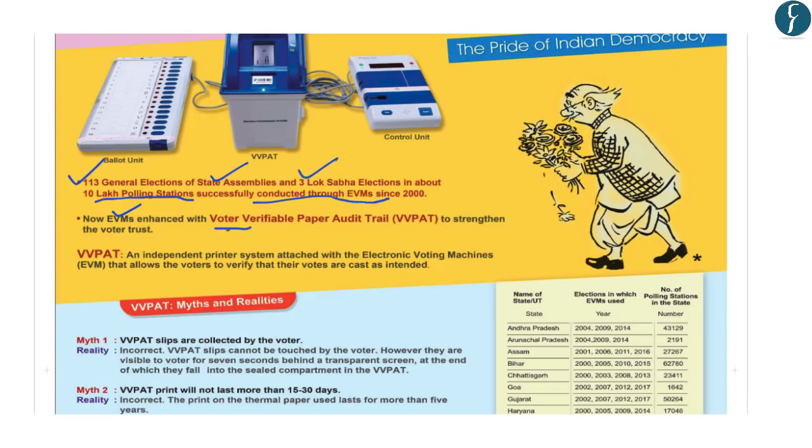Further, the ECI says that with the introduction of the voter verifiable paper audit trail, or the VVPAT, the trust of voters in the EVMs has been strengthened. Regarding the VVPAT, the Election Commission of India says that it is an independent printer system attached with the electronic voting machines that allows the voters to verify that their votes are cast as intended. Which means that by the use of the VVPAT printer system, a voter can identify if his vote has gone correctly to the party which he had chosen during the voting process.